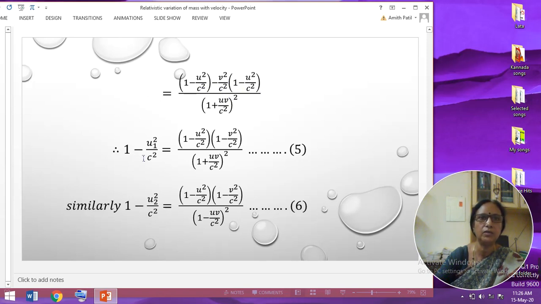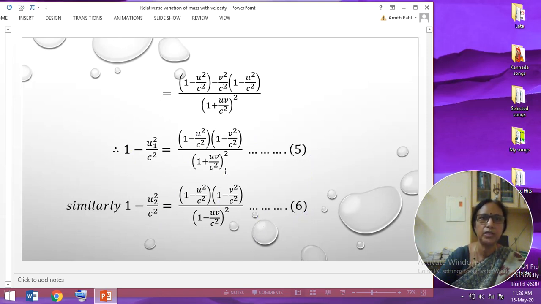So finally the 1 minus u1 square by c square comes out to be this, call it equation number 6. Similarly, for the second body you can write 1 minus u2 square by c square as the same thing with a negative sign in the denominator, call it equation number 6. In the next step we are going to divide this equation 6 by 5. Notice this carefully because I am going to change the slide now.